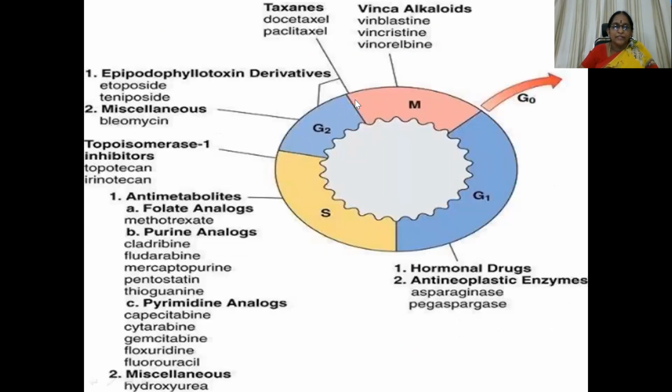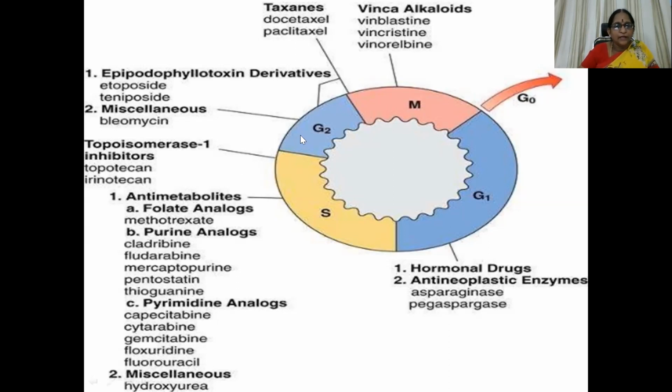Here you can see, it's a little bit easy to remember. Drugs which act on G1 phase are hormonal drugs and antineoplastic enzymes, that is L-asparaginase. And in the synthetic phase, antimetabolites: folate analogs like methotrexate, purine analogs, then pyrimidine analogs, and the miscellaneous group, specifically hydroxyurea. Then topoisomerase 1 inhibitors like topotecan and irinotecan also act through this phase.